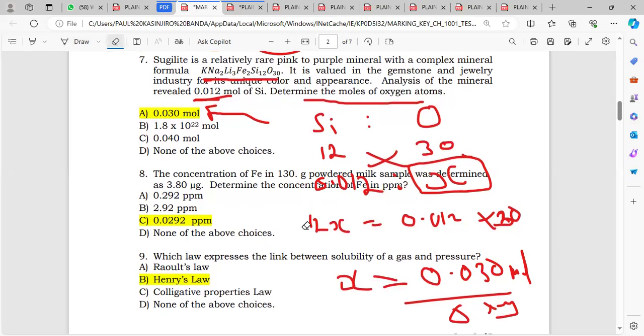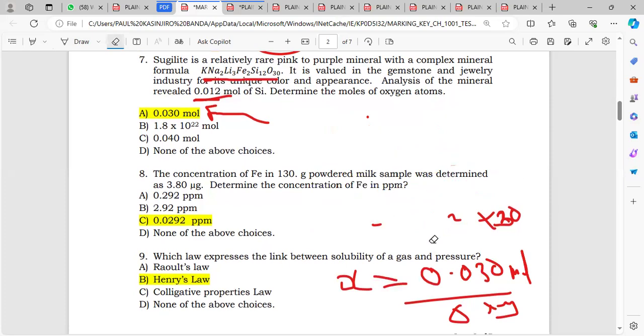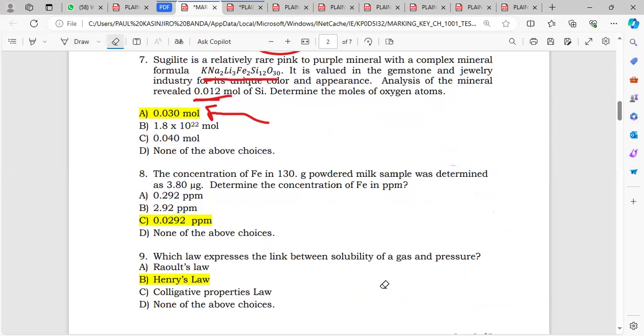Okay, let's go to number 8. Okay, number 8, they're saying the concentration of iron in 130 grams of powdered milk sample was determined to be 3.80 micrograms. Okay, and then they're saying determine the concentration of this iron in parts per million.